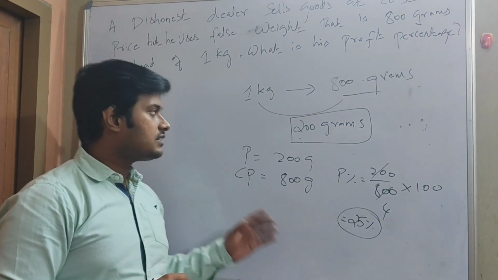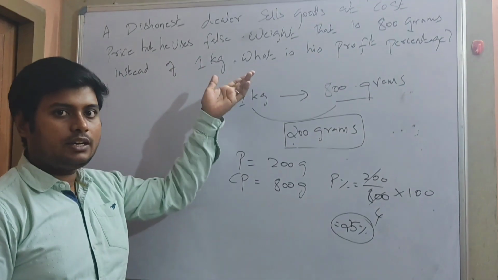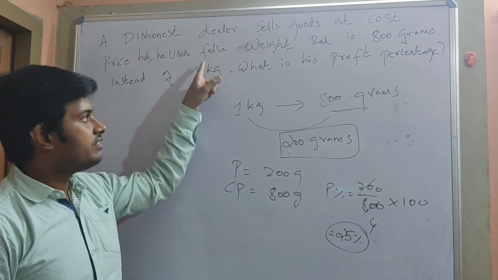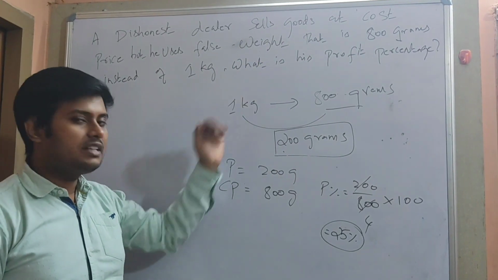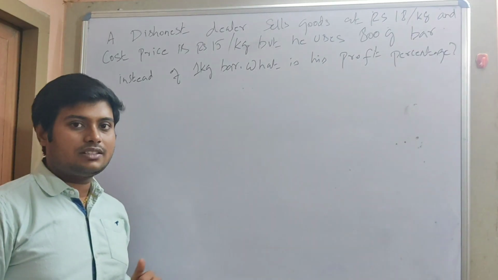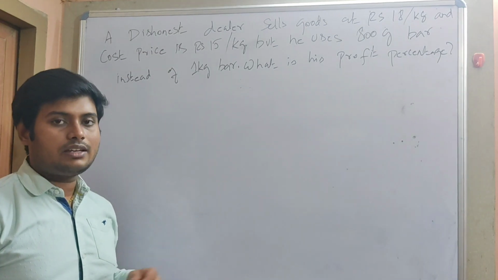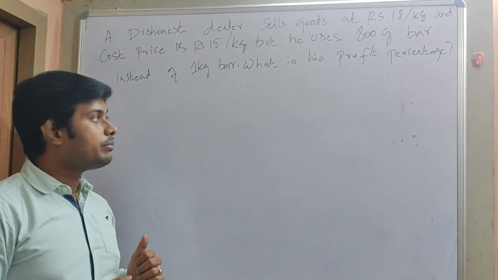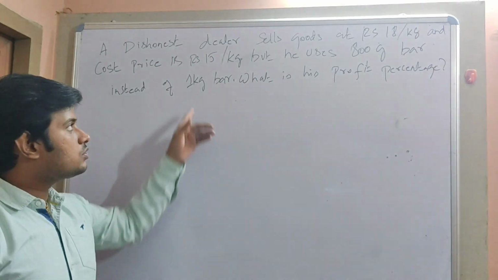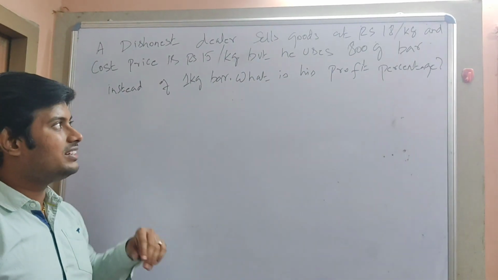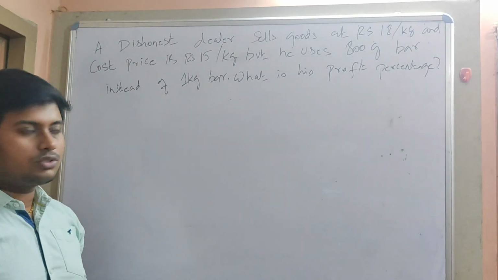We'll go to another sum where value of selling price and cost price would be given with the same dishonest dealer, that is he uses false weight. We see the next type in this dealer sum. So this is a very important question. It's a company specific question as well. So very important in terms of company specifics. So why is it a bit difficult sum? So what it does is, the selling price of the goods is given.